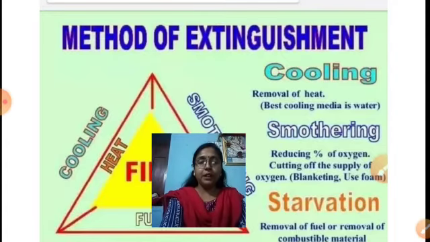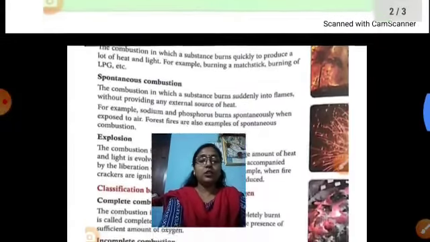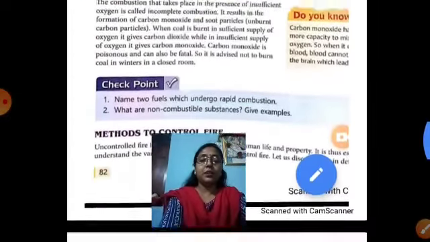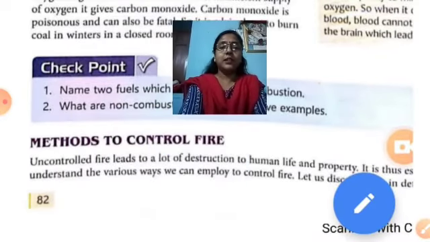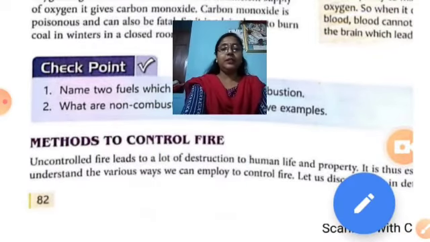So come to page number 82, in which we will discuss the methods to control fire. In the last paragraph the methods to control fire are written. Uncontrolled fire leads to a lot of destruction to human life and property. Fire not only damages property but also destroys human life. So it is very essential to understand the various ways to control fires. What are the different ways by which we can control fire?